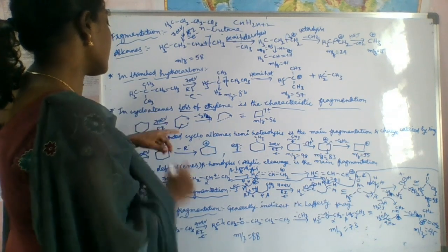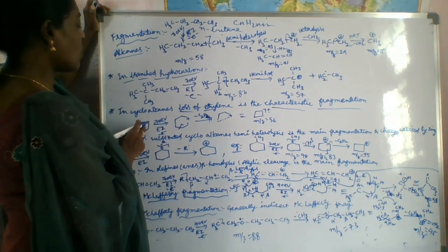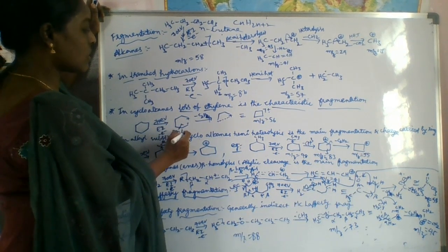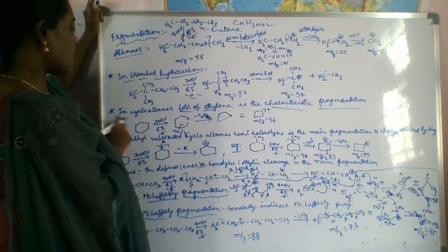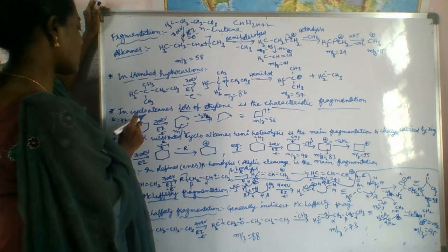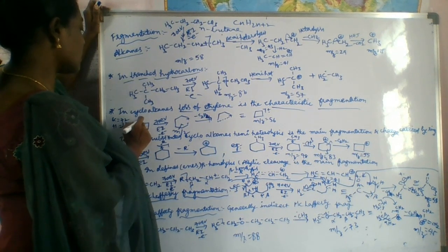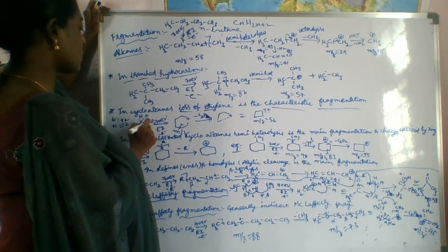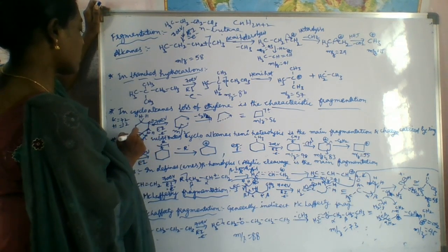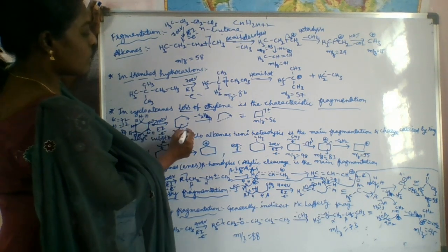First we have to form the molecular ion. What is the m/z value for this one? How many carbons are there? 6 carbons means 72. And how many hydrogens are there? Total 12 hydrogens, since every carbon has 2 hydrogens. So in total, the molecular ion is 84.